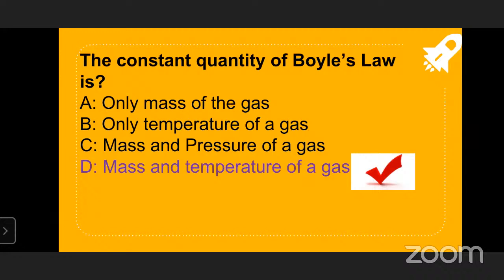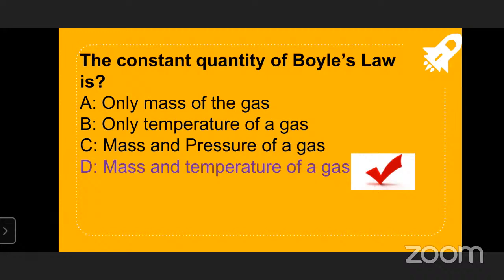The options given for the constant quantity of Boyle's law are: only mass of the gas, only temperature of the gas, mass and pressure of the gas, mass and temperature of the gas. Clearly, Boyle's law holds at constant temperature and a fixed amount of gas, so mass and temperature of the gas is the correct answer.